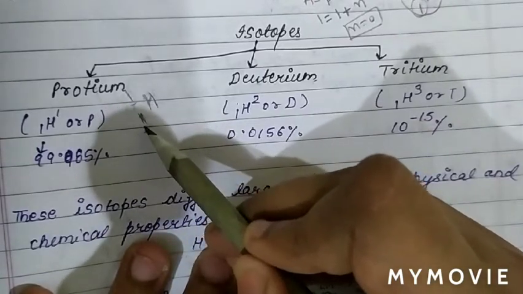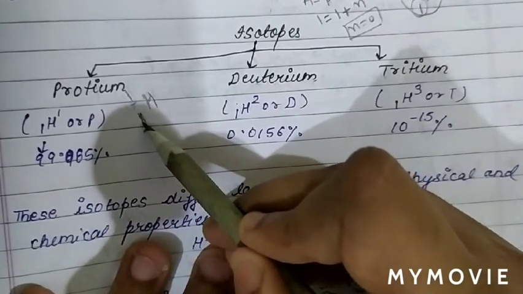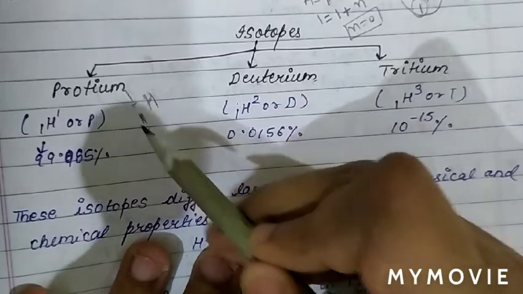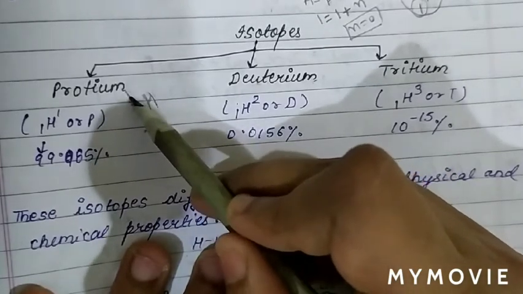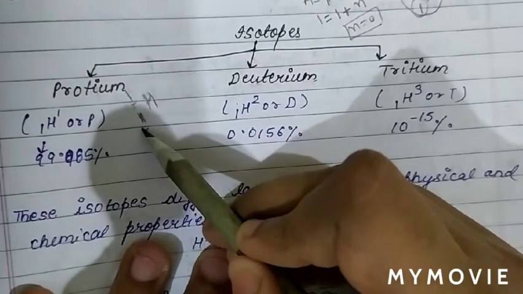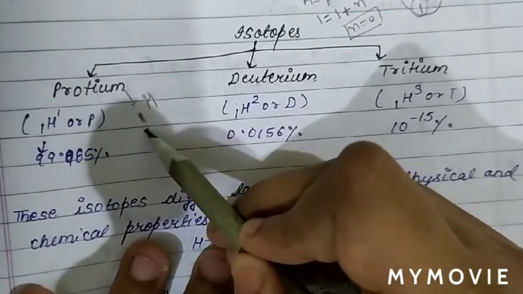The number of protons is 1, and the number of neutrons is the atomic mass minus the number of protons, 1 minus 1, so the number of neutrons is 0.